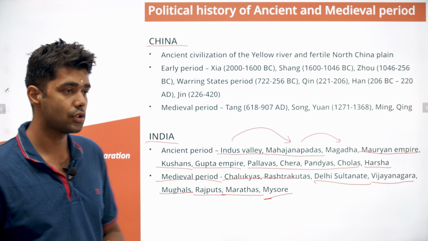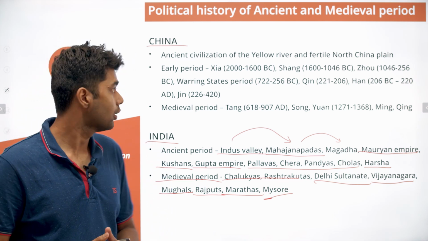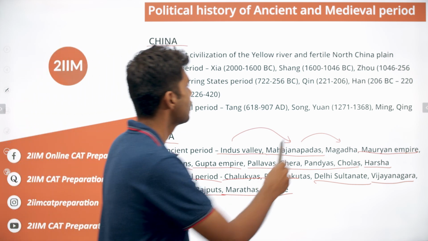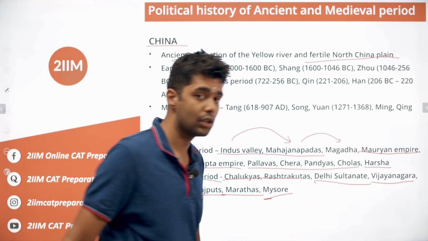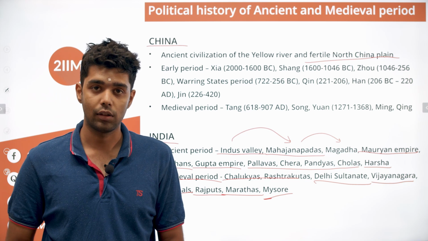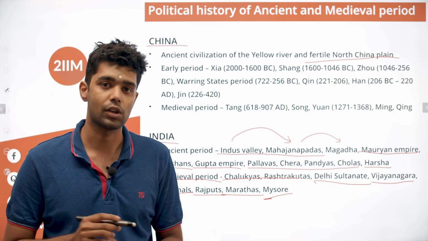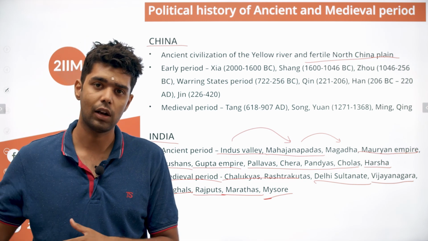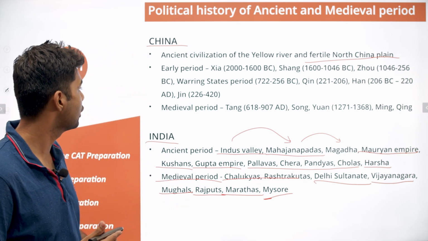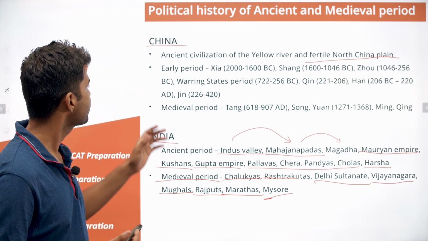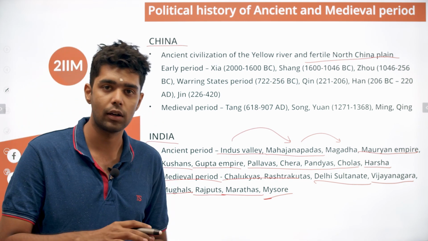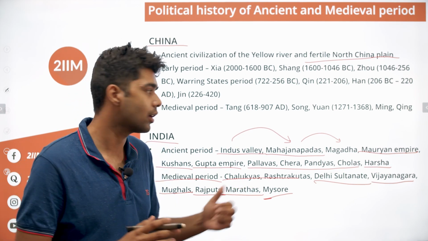So Chinese civilization is also very, very old. It is an ancient civilization of the Yellow River and the fertile North China Plain. So this North China Plain that we are talking about is very fertile. There is archaeological evidence that rice was cultivated in this plain way back in 11,500 BC. So that's approximately 12,000, 13,000 years ago. So that was that. Agriculture flourished.